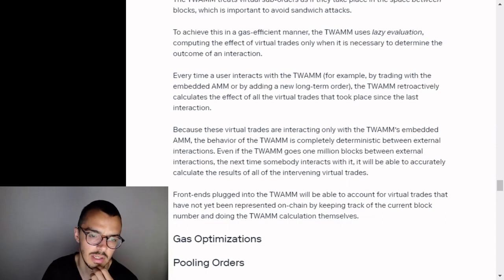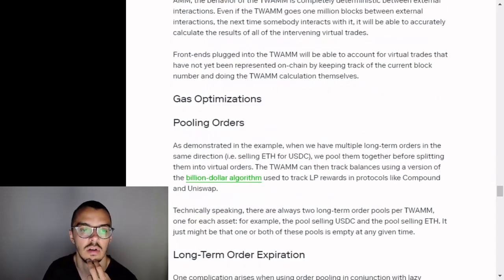Frontends plugged into the TWAMM will be able to account for virtual trades that have not yet been represented on chain by keeping track of the current block number and doing the TWAMM calculations themselves.